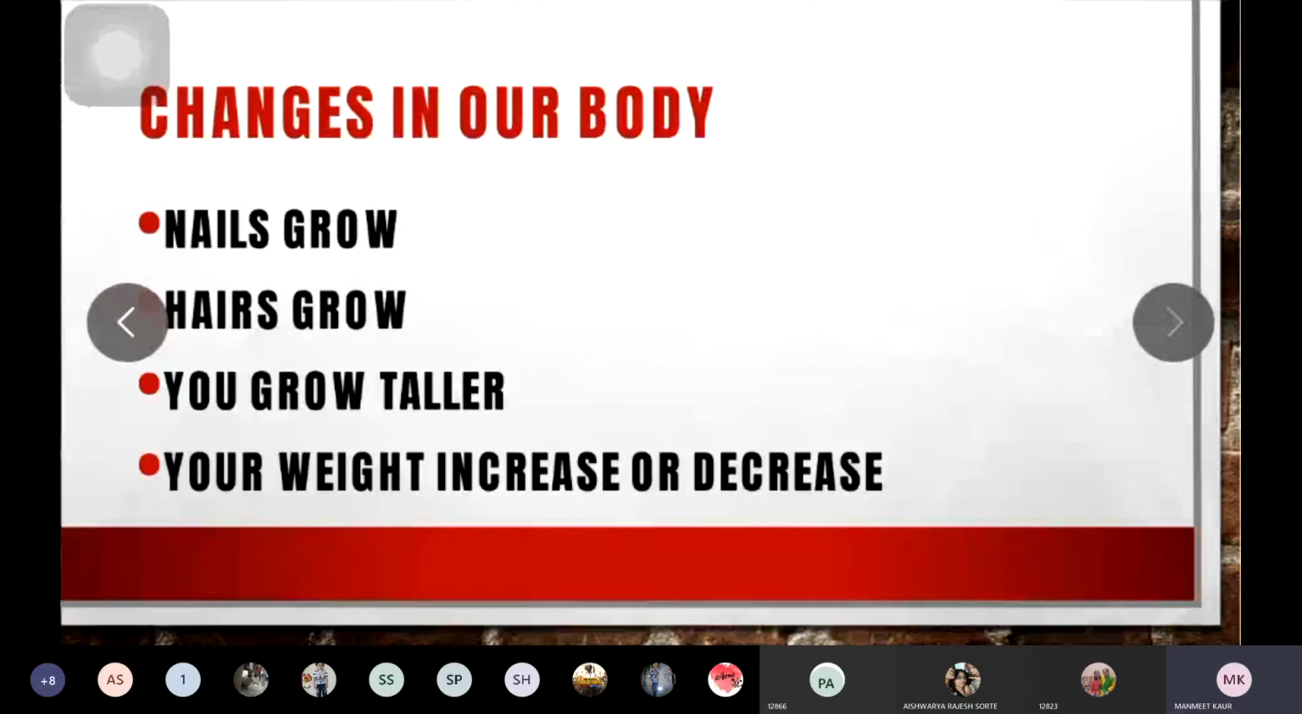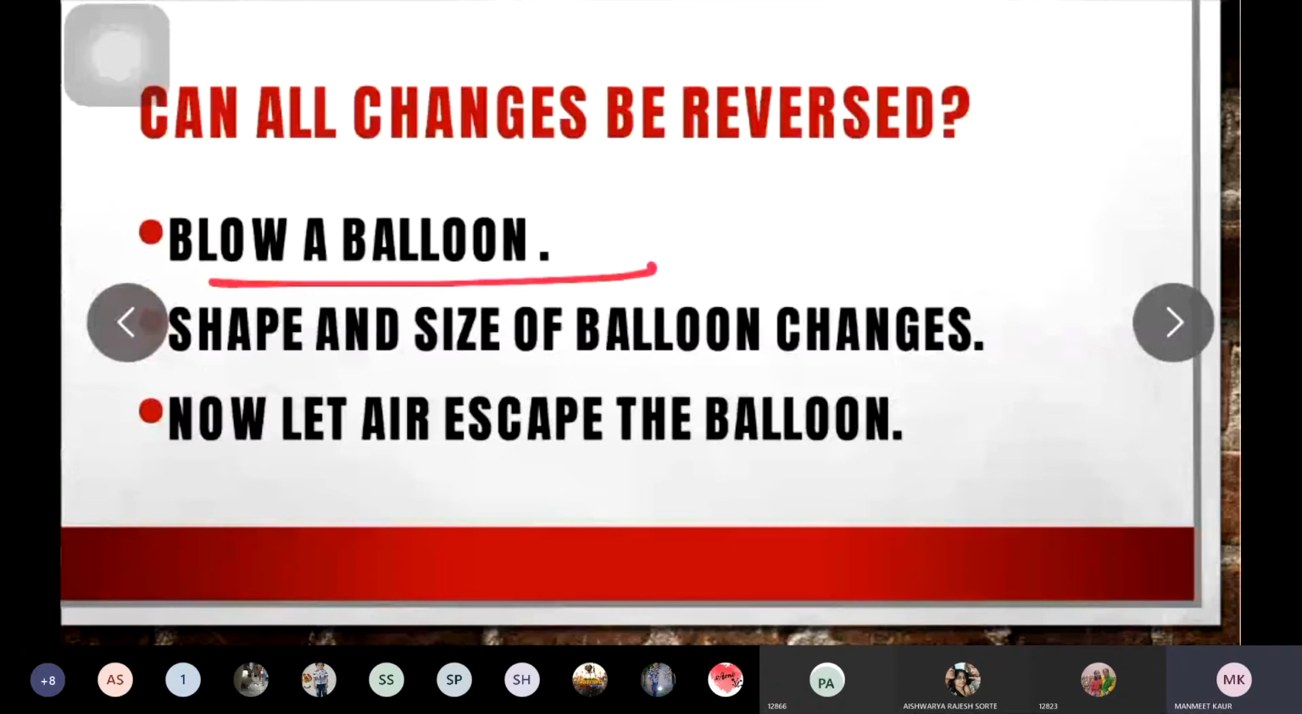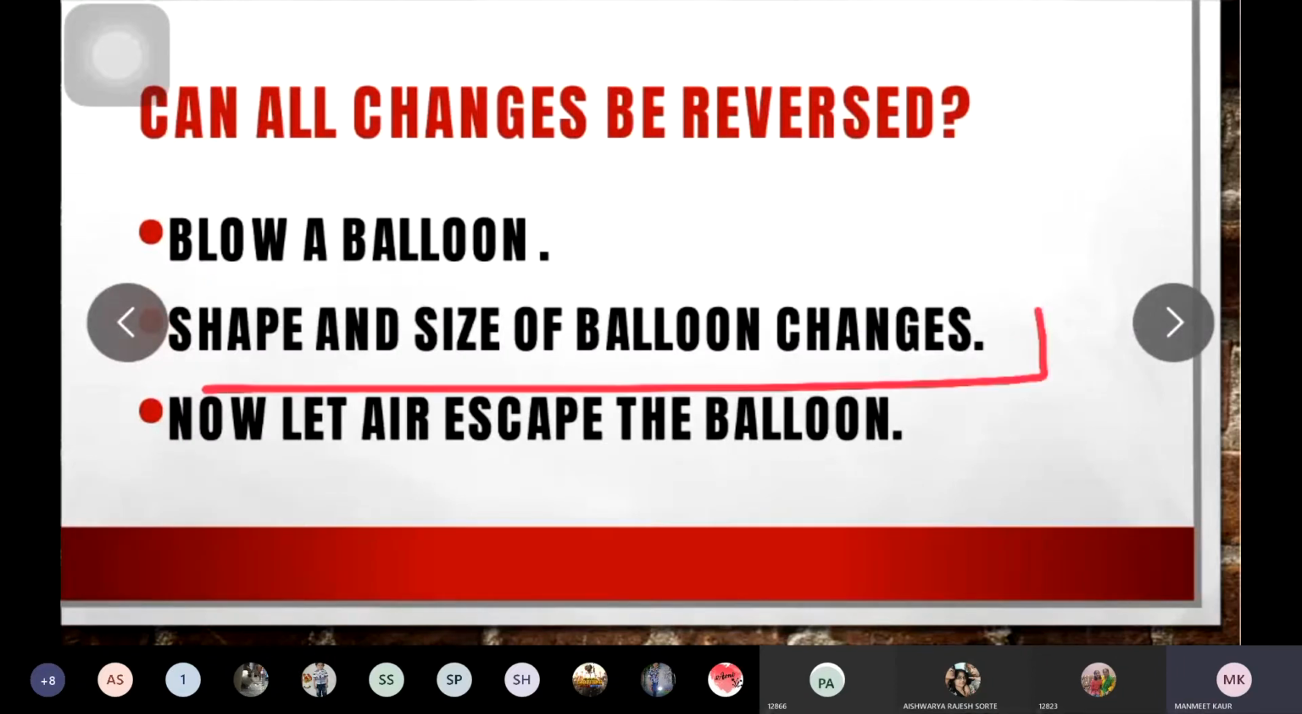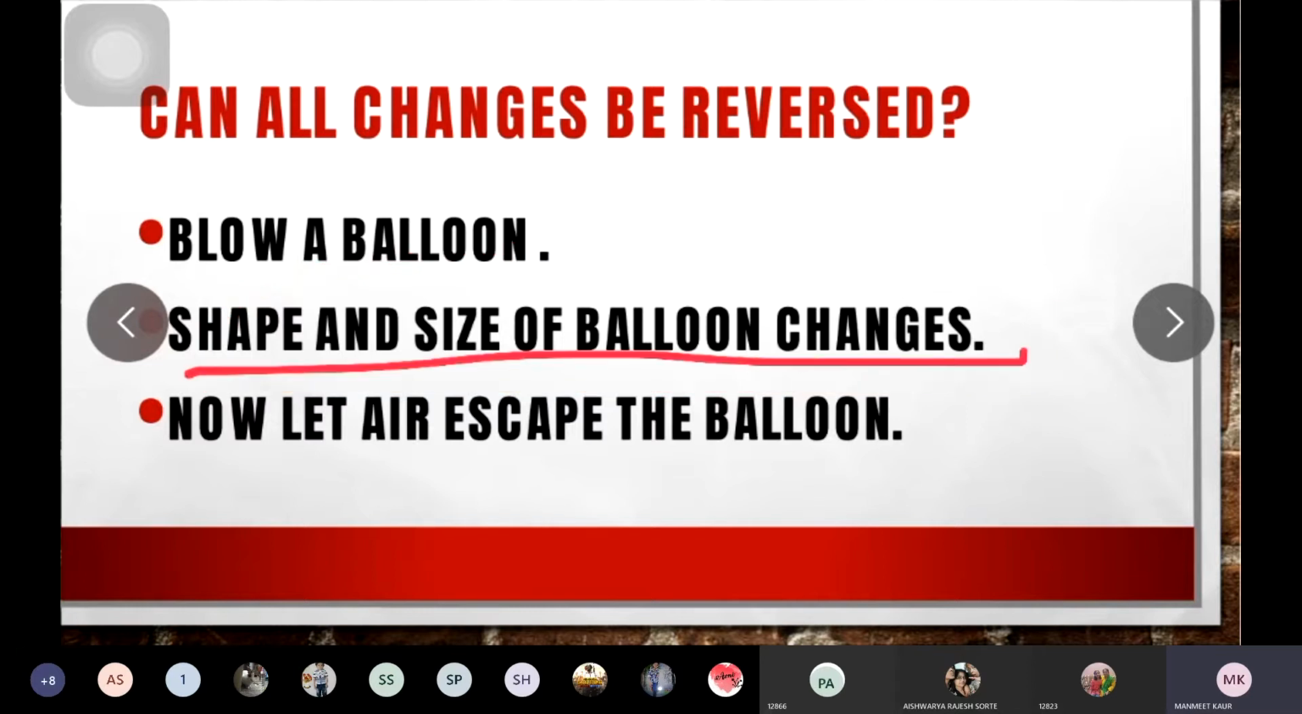Now the next question is, can all the changes be reversed? Can you reverse back all the changes? So the first activity or first example that we will study is, you have to blow a balloon. Balloon में हवा भरनी है. What you will see is that the shape and the size of the balloon changes as you blow air into the balloon.